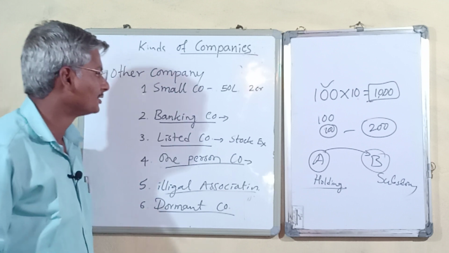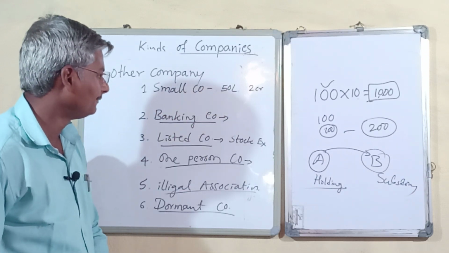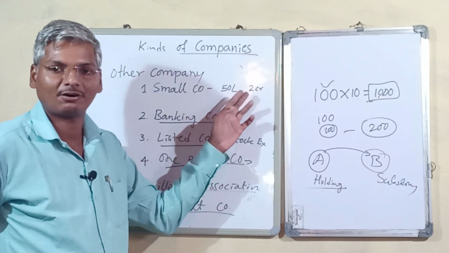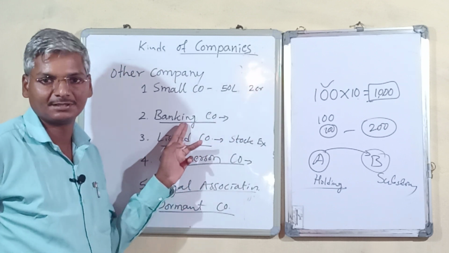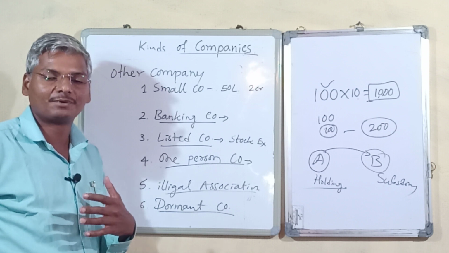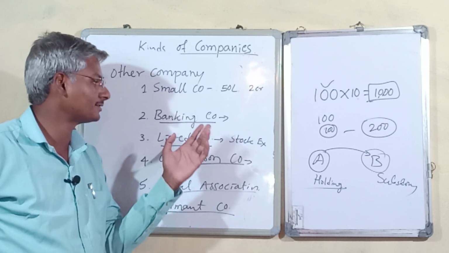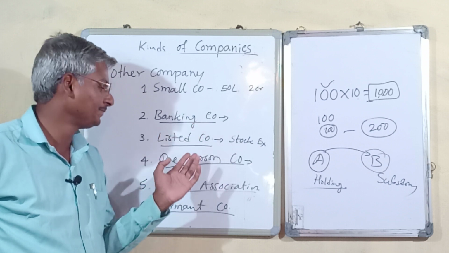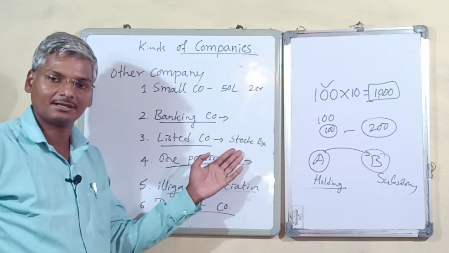I will repeat: small companies are companies whose paid up capital is 50 lakhs or turnover is 2 crores. A banking company takes deposits from the public and lends money to the public in different ways for different interest. Listed companies are companies listed with any of the stock exchanges.